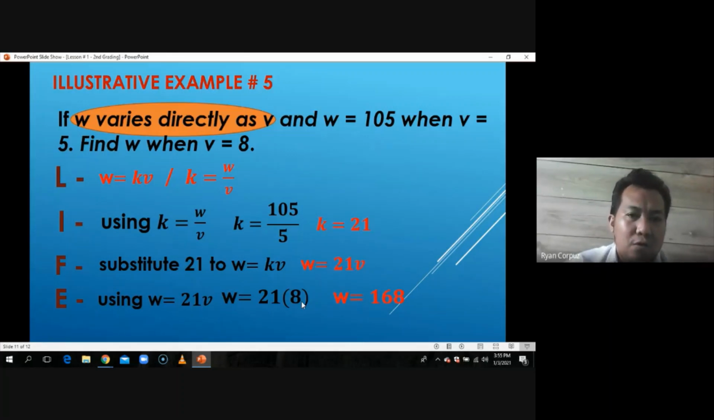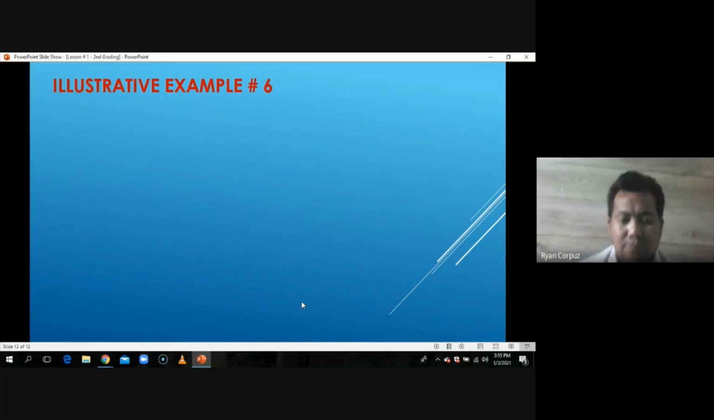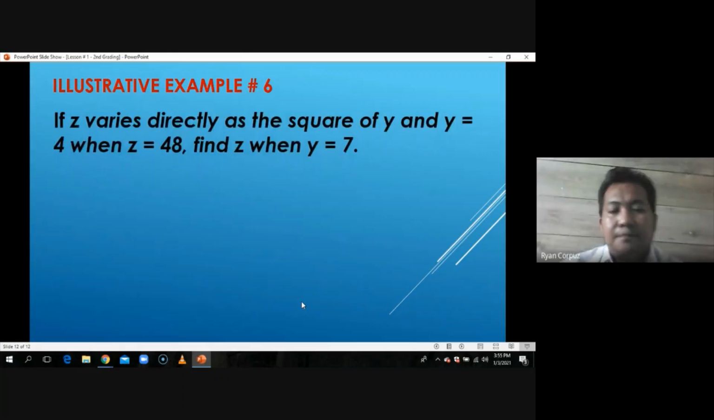Hope you already got on how to solve direct and direct square variation. So let's try example number 6. If I'm not mistaken, this is already the last example. So example number 6, sabi dito, if z varies directly as the square of y and y is equal to 4 when z is equal to 48, find z when y is equal to 7.